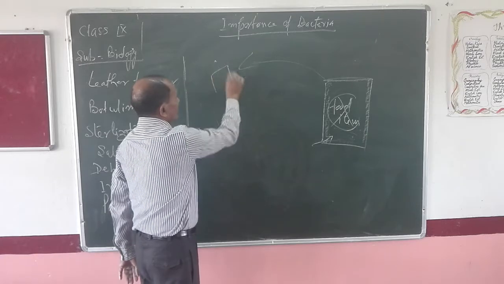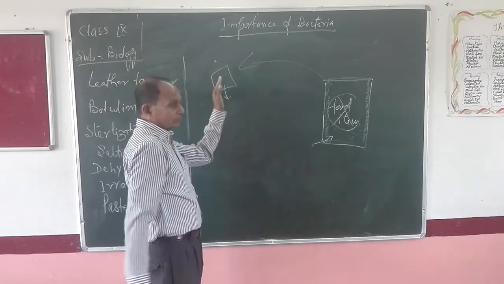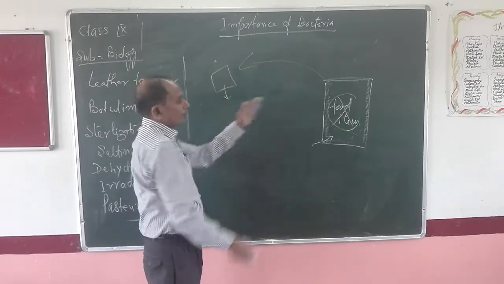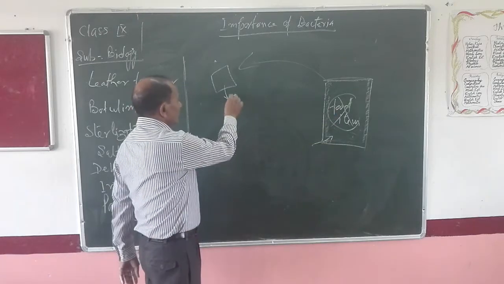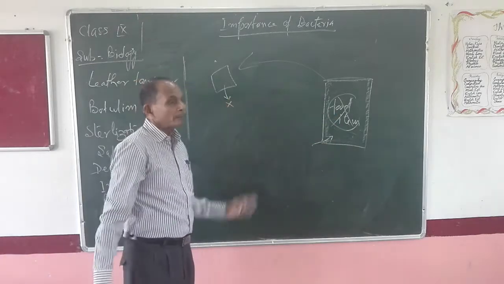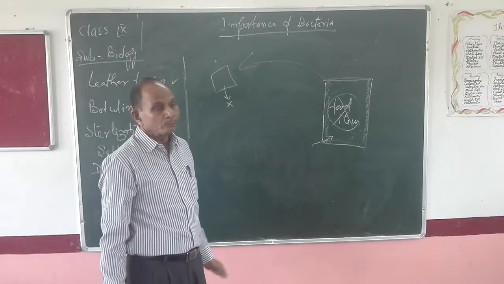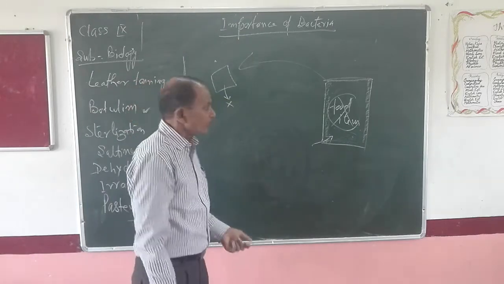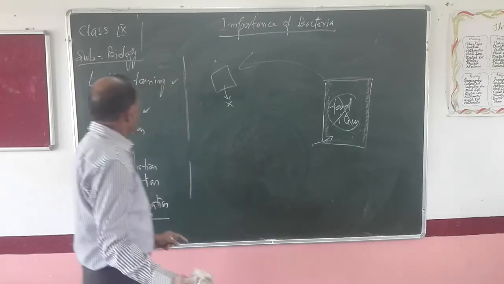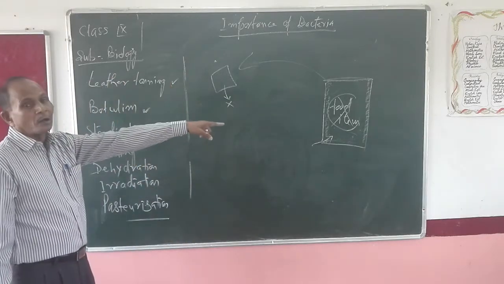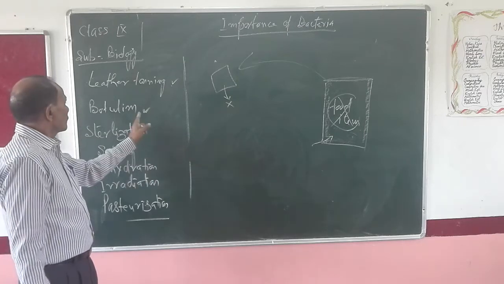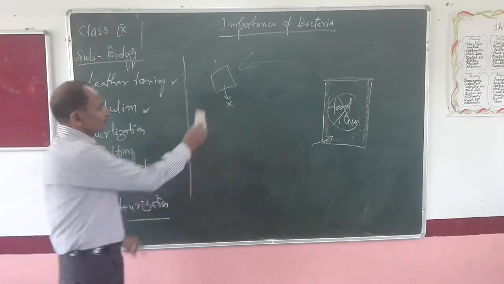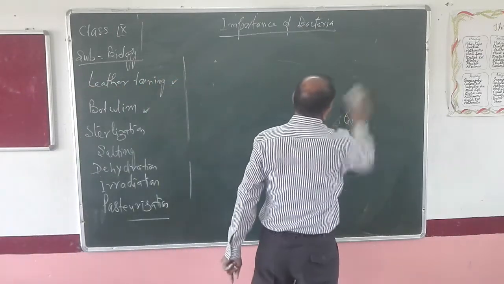The workers, after coming out from the factory, are eating this food material. Due to food poisoning, that worker may be affected by some defects. So this food poisoning in a closed container by the effect of bacteria is known as botulism. Clear?